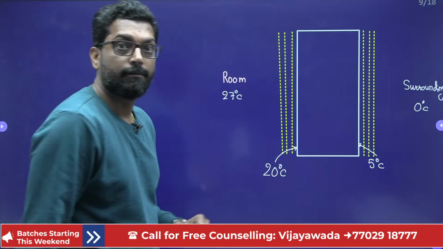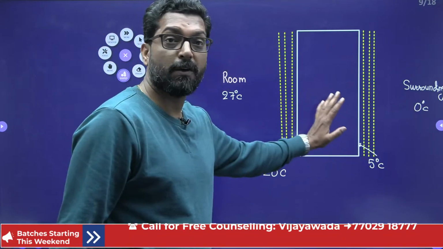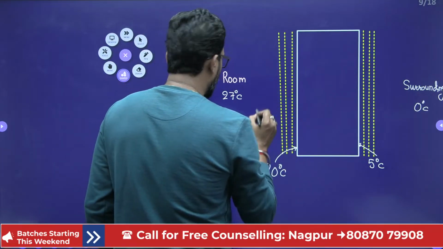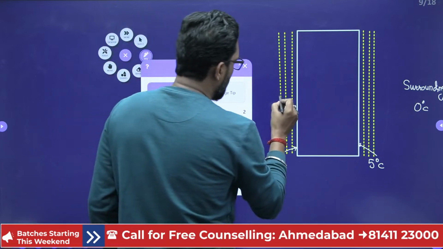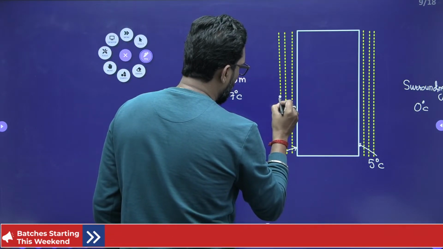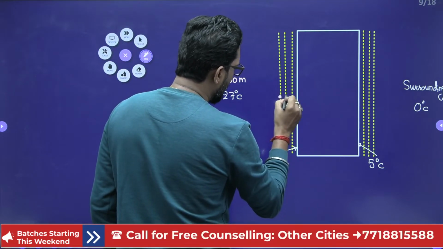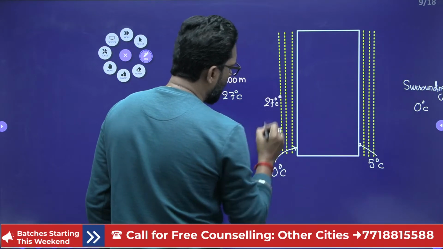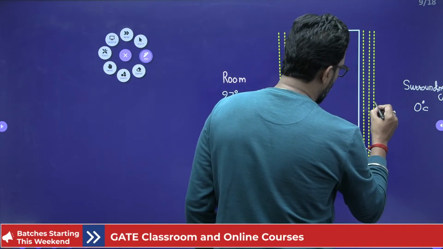Now, my dear, this is with respect to heat transfer. This is outside. What is this temperature? Obviously, sir, this temperature is 27 degree, because it is not at the wall. And this temperature is 0 degree.